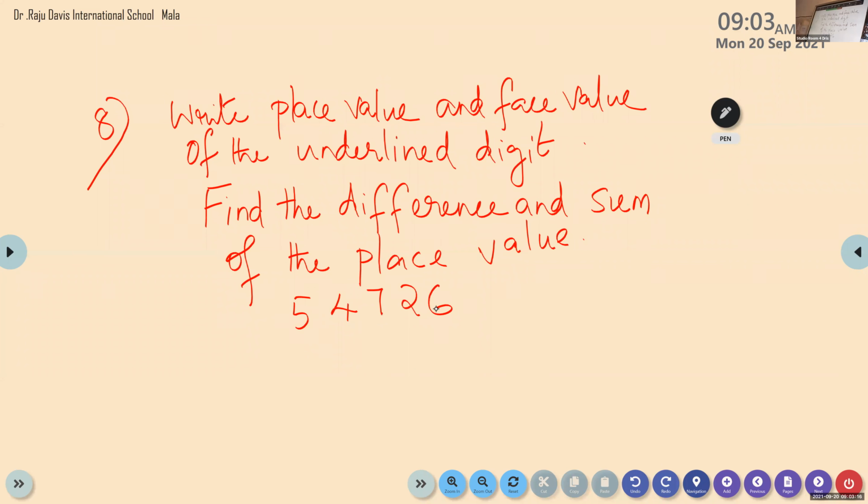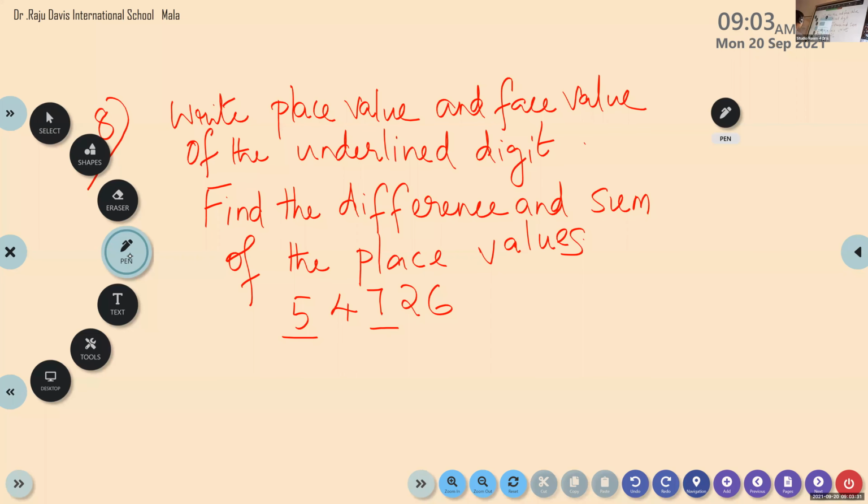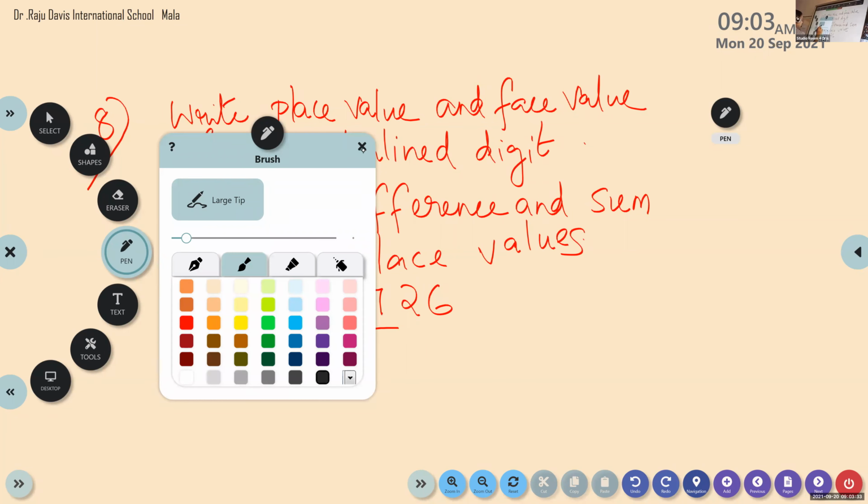Write place value and face value of the underlined digit. Find the difference and sum of the place values. So the underlined digits here 5 and 7.